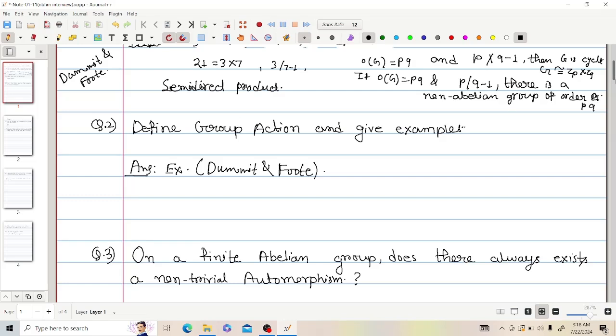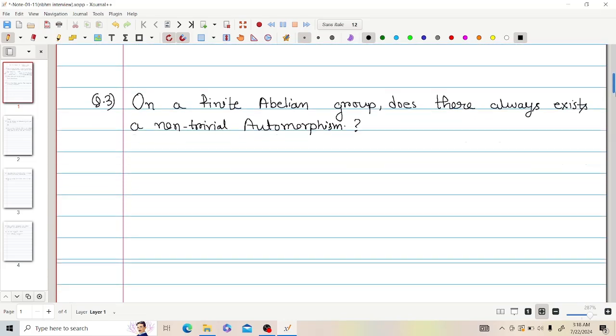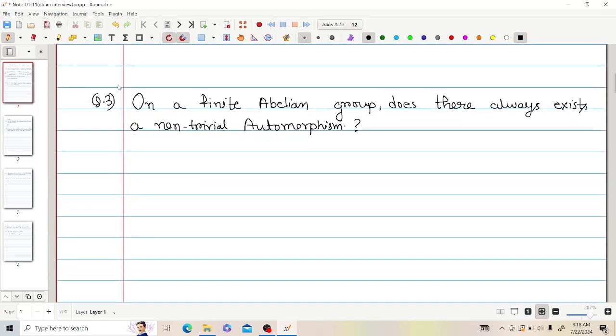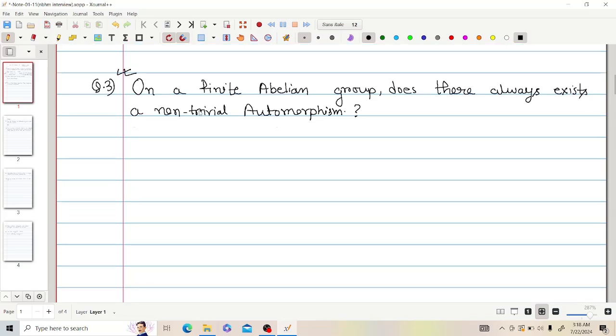And next they asked me this question. This is a very nice question. They asked me, on a finite abelian group, does there always exist a non-trivial automorphism? When they asked this question, I was stuck. But first they gave me a hint. What is the simplest abelian group?